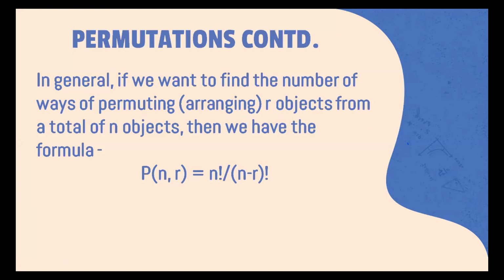So permutation is just the ways of arranging, and a permutation of R objects is just the way of arranging R objects from n objects. So for a set, we can say that the 2 permutations of a set could be 1 2, 2 3, 3 4, 4 5, 5 6 and so on. A 3 permutation could be 1 2 3, 2 3 4, 3 4 5 and so on. A 5 permutation could be 1 2 3 4 5, 2 3 4 5 6 and so on. An n permutation would be 1 2 3 4 5 6 7 8 9 10 up to n.